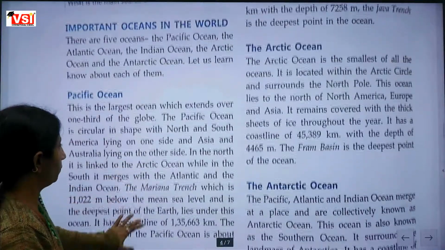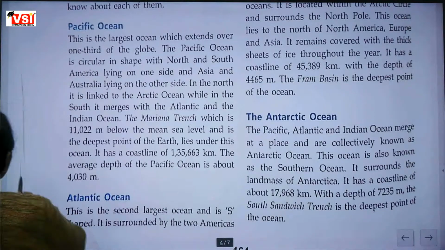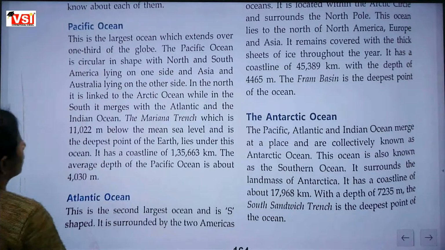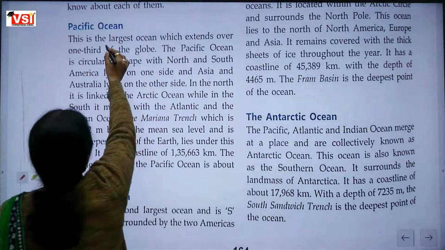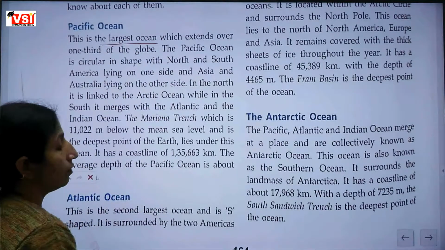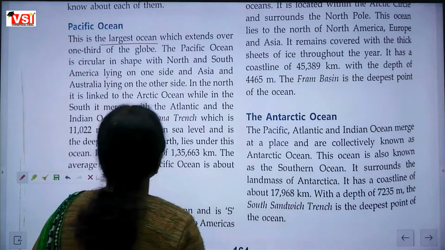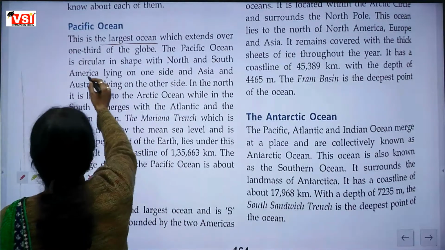Pacific Ocean. It is the largest ocean. Ma'am, the third largest ocean? The third largest ocean is the Indian Ocean. Yes. The Pacific is the largest ocean, and its shape is circular.